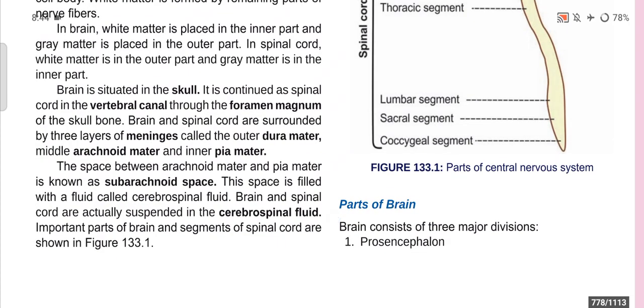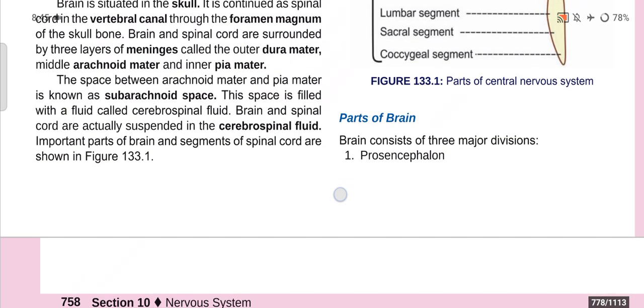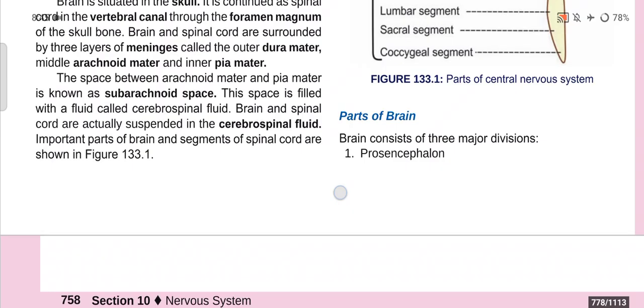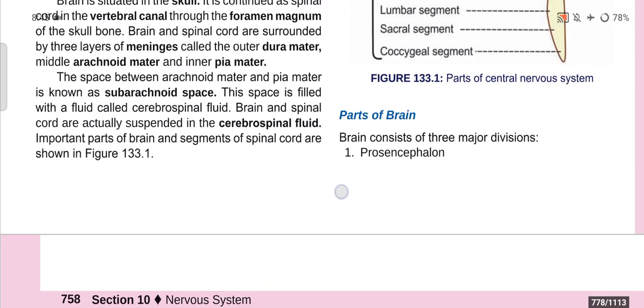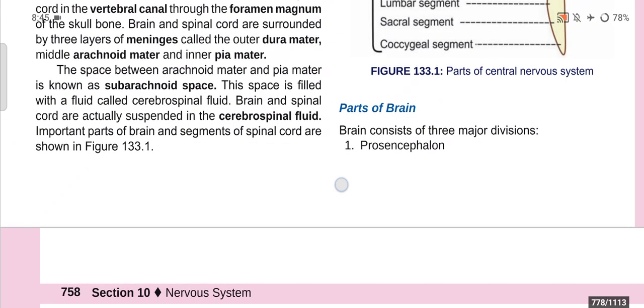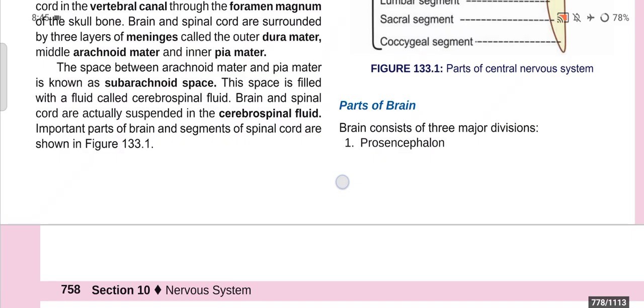The brain and spinal cord are surrounded by three layers of meninges: the dura mater on the outer side, in the middle the arachnoid mater, and on the inner side the pia mater. So from outer to inner it is dura mater, arachnoid mater and pia mater. The space between the arachnoid mater and pia mater is known as the subarachnoid space, and this space is filled with a fluid called cerebrospinal fluid. The brain and spinal cord are actually suspended in the cerebrospinal fluid.